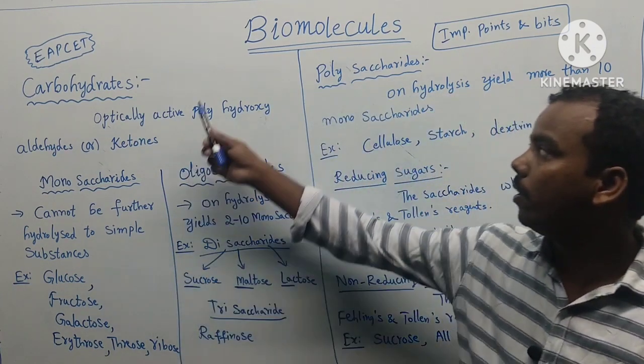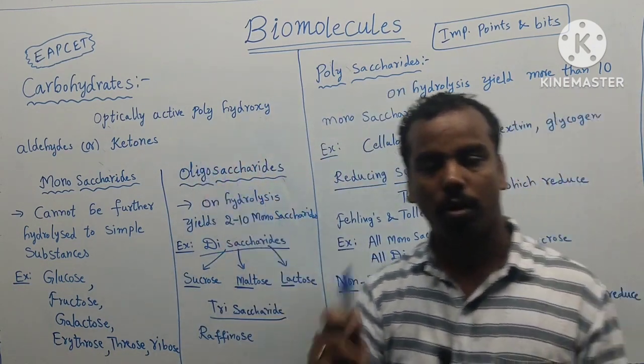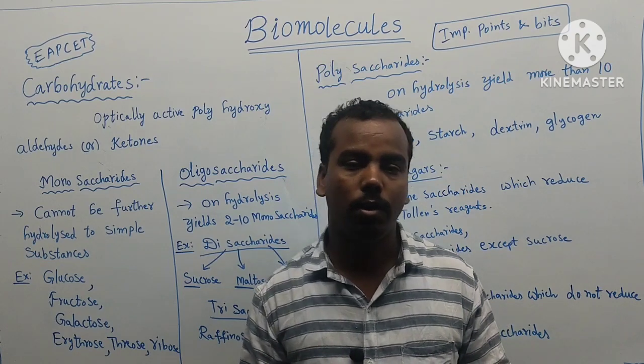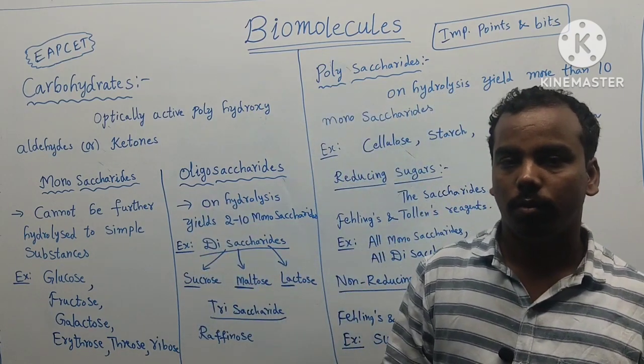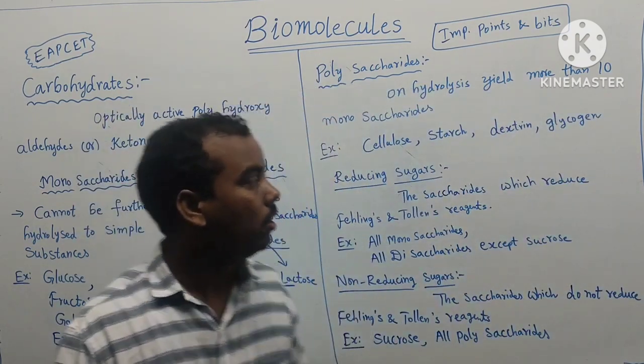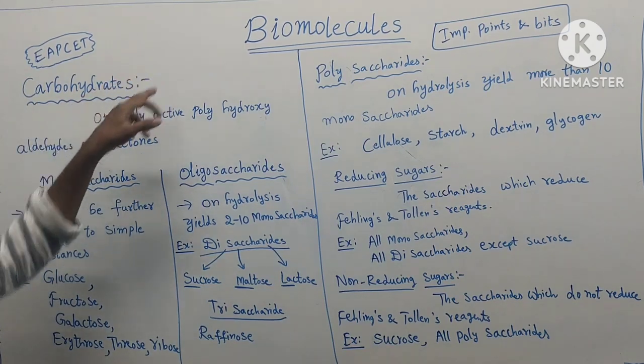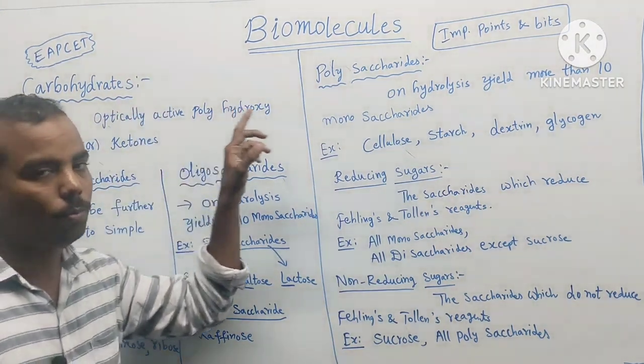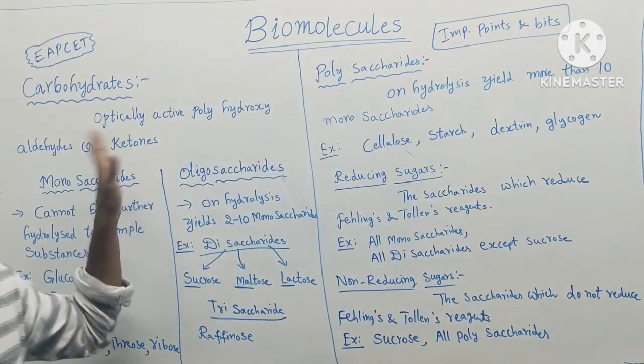This is a very, very important biomolecules chapter. One mark guarantee if you listen carefully to this video. We'll start from carbohydrates. So what are carbohydrates? Optically active polyhydroxy aldehydes or ketones.